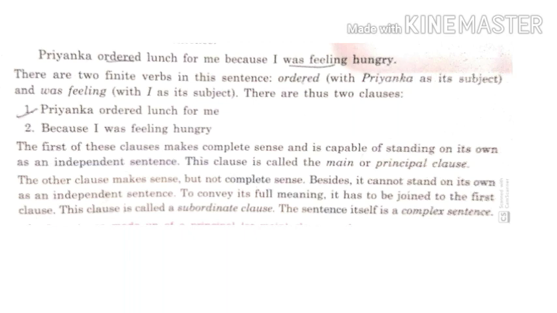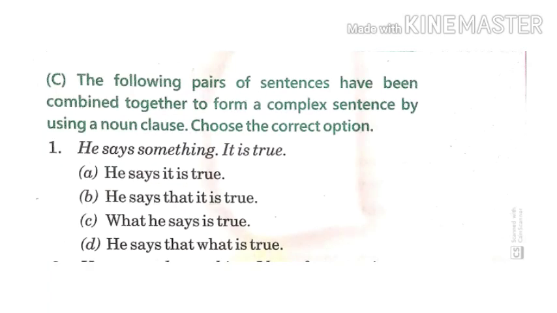The sentence which is made up of a principal clause, main clause, and one or more subordinate clauses is called a complex sentence. So now over here, the exercise is, he says something, it is true. Now remember, we are doing noun clause and four options are given to you.